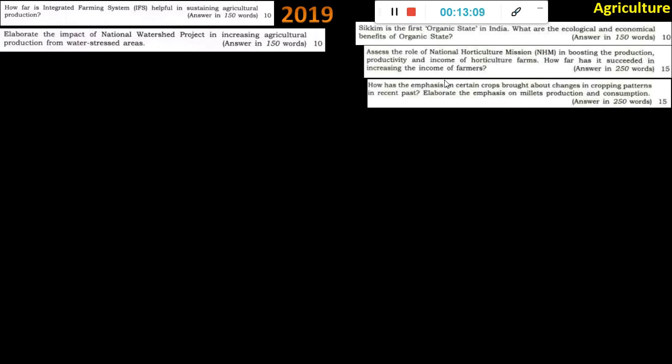How has the emphasis on certain crops brought about changes in cropping patterns in the recent past? Elaborate the emphasis on millet production and consumption. This was expected last year also, millets and all, because the International Year of Millets was to be declared, and I think India declared it. Worldwide, I don't think it was declared, but it was recommended by India. Millets were expected both in prelims and mains, so that is why the question has come.